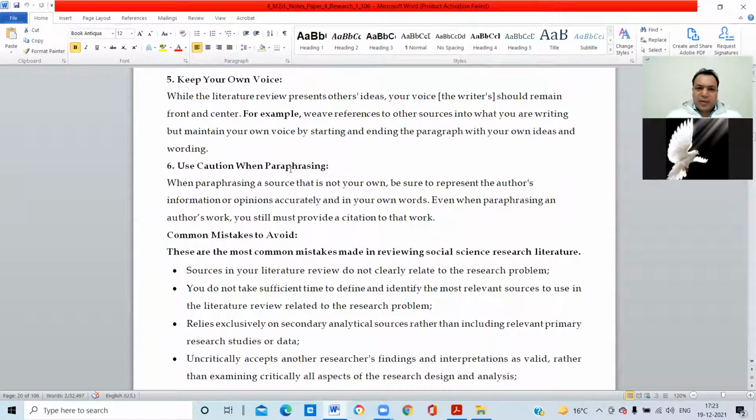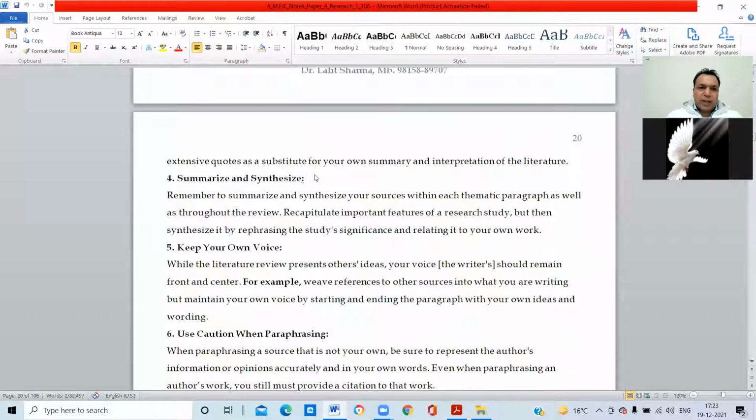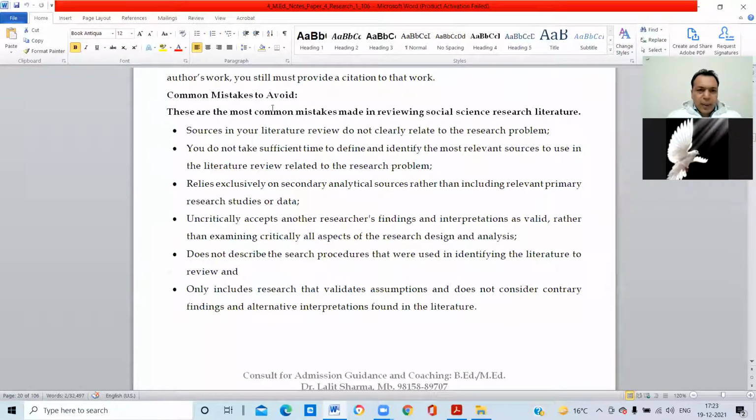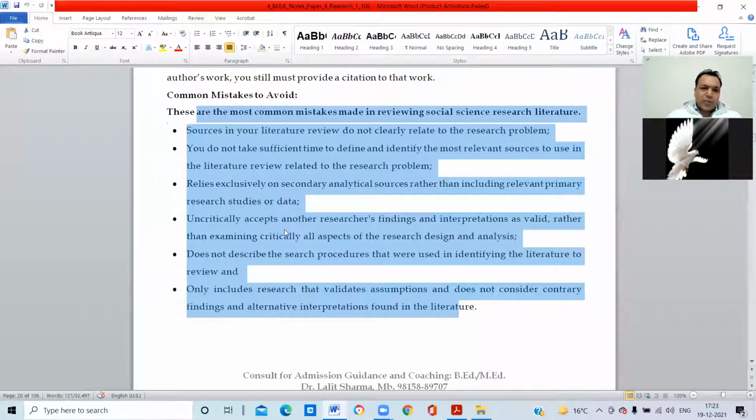Use captions when paraphrasing, right? So these are the 5-6 points when you are writing the review of related literature. These are the common mistakes you have to avoid. These 5 or 6 points you have to read. They are very easy. Sometimes we don't give the phrases, sometimes we don't give the accurate name and others. So we sometimes make such mistakes, and we have to avoid them.